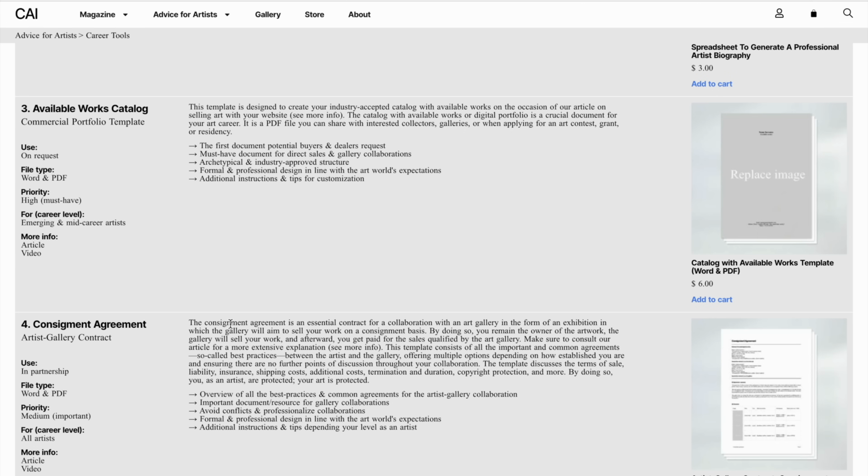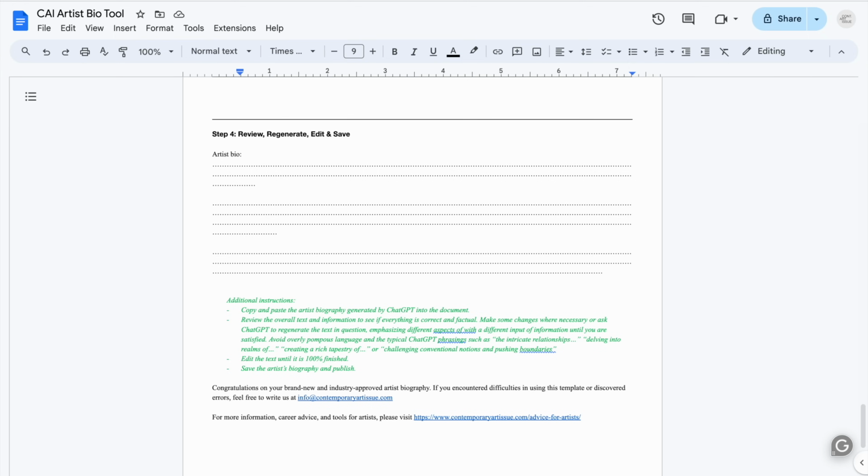This is actually a very, very important one that so many artists simply forget or do not have. It's actually a portfolio that is ready for commercial use. So if there is a gallery or a potential collector interested in your work, we want to show all the works that are ready to go right now and discreetly share the prices. So here there's also a very typical archetypical structure that I'm briefly going to show you.